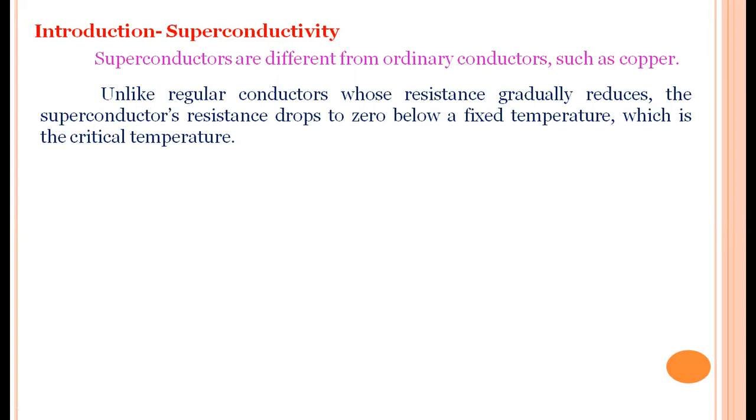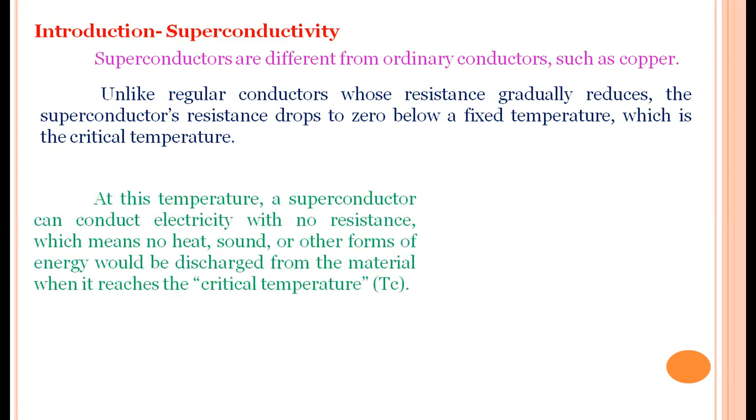But in the case of ordinary conductors, the resistance gradually decreases, but it does not go to zero. That is the main difference between ordinary conductors and superconductors. This temperature is called the critical temperature. So a superconductor can conduct electricity with no resistance, which means there are no heat losses.